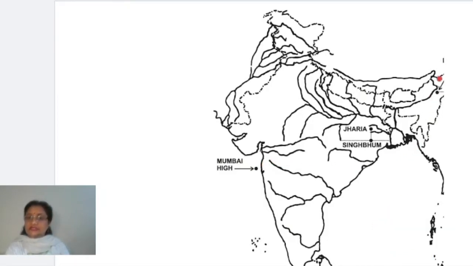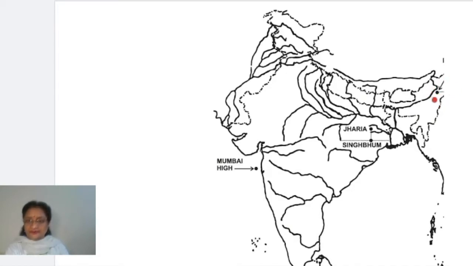Number 2 is, you can see here in the northeastern part, there is a state which is Assam, you all know about it. The Brahmaputra river is flowing very close to this place. When you mark this point very close to this curve of Brahmaputra, there's a curve here, this part, and just below that, if you mark this place, this is exactly Digboi. This place is Digboi.